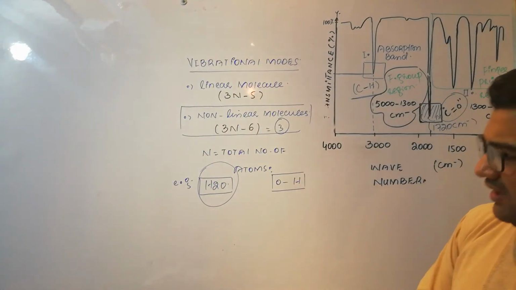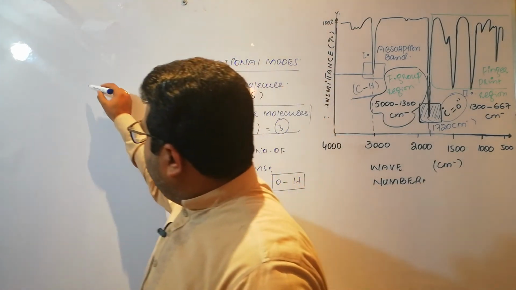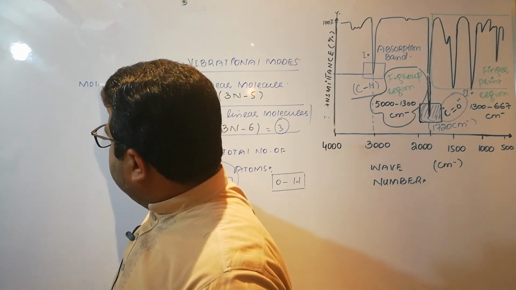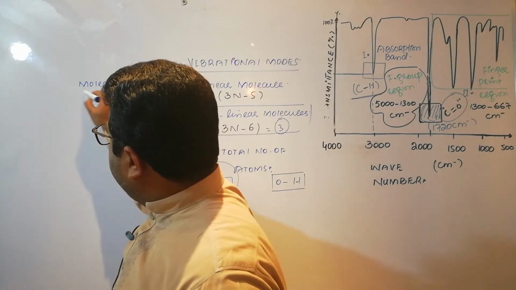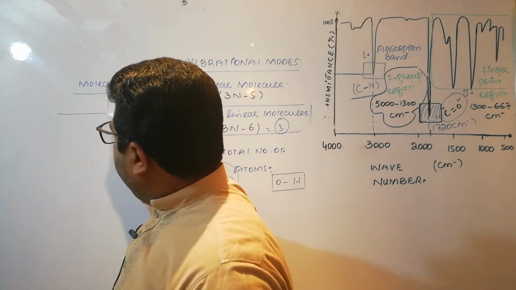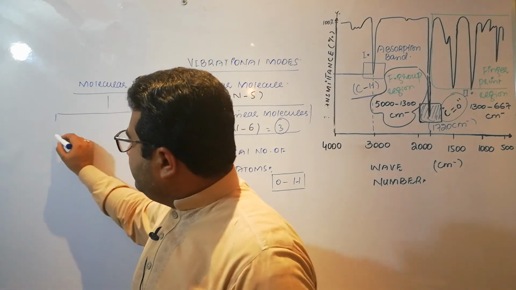Again, if we talk about molecular vibrations, how many types of molecular vibrations are there? Broadly speaking, there are 2 types.